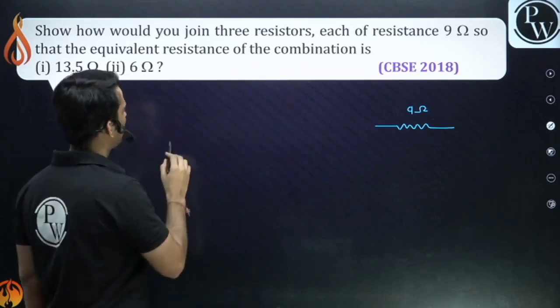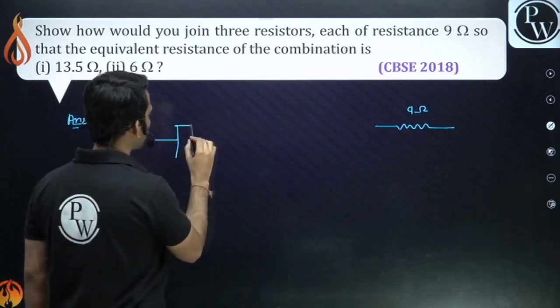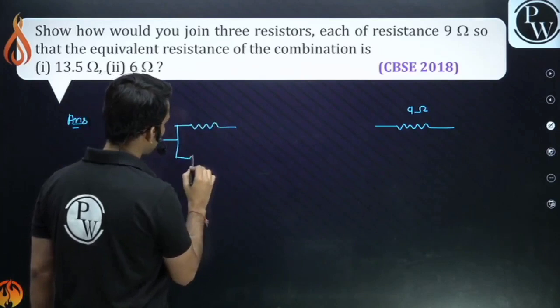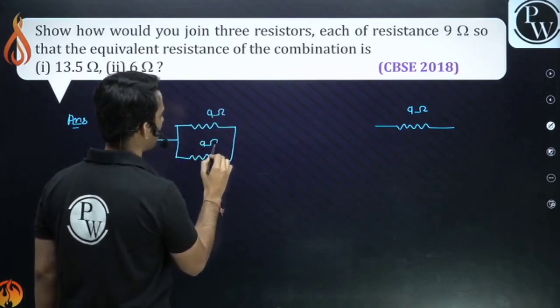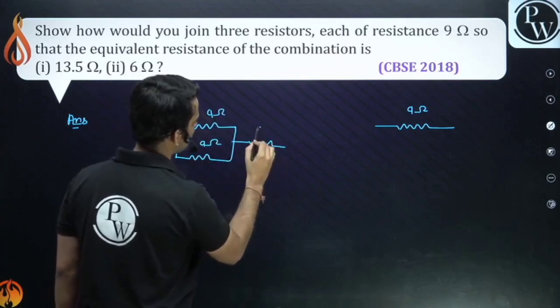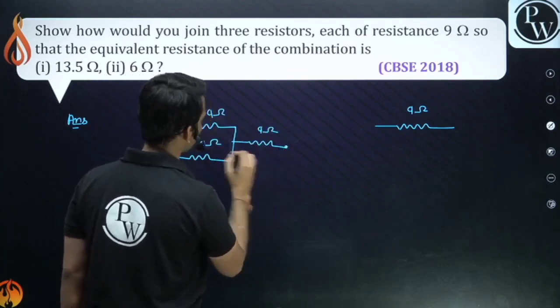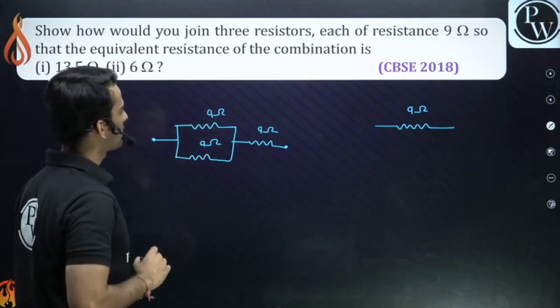Think about it. Can I use a combination like 2 resistors of 9 ohm in parallel and 1 in series with them? Will this work?